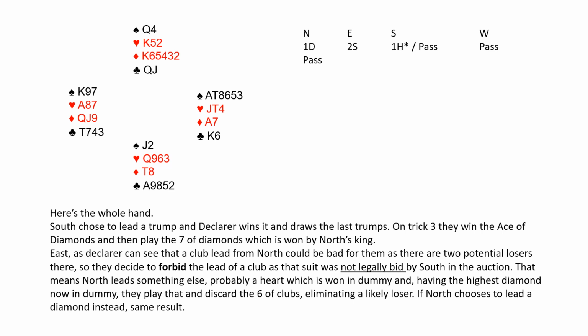Here's the whole hand. South chose to lead a trump, and declarer wins it and draws the last trumps. On trick 3, they win the ace of diamonds and then play the 7 of diamonds, which is won by North's king.